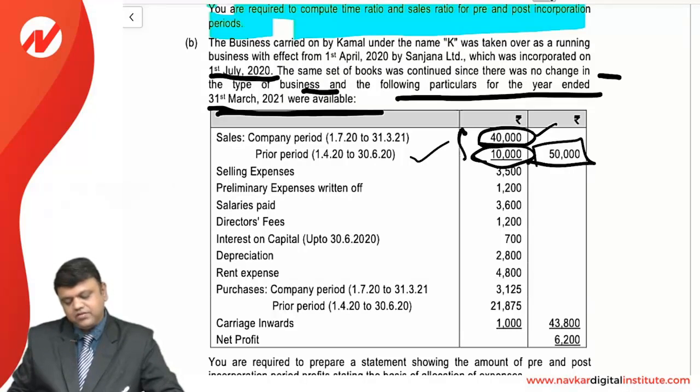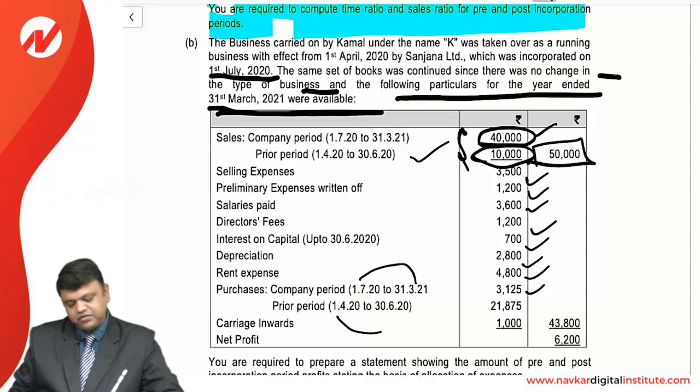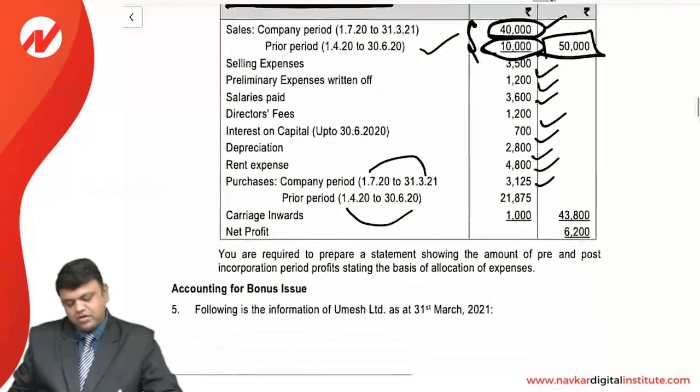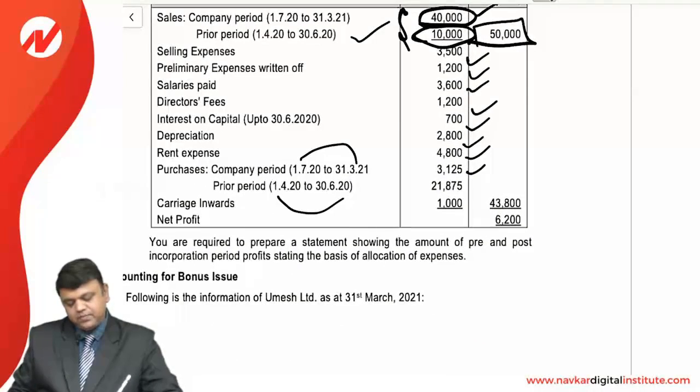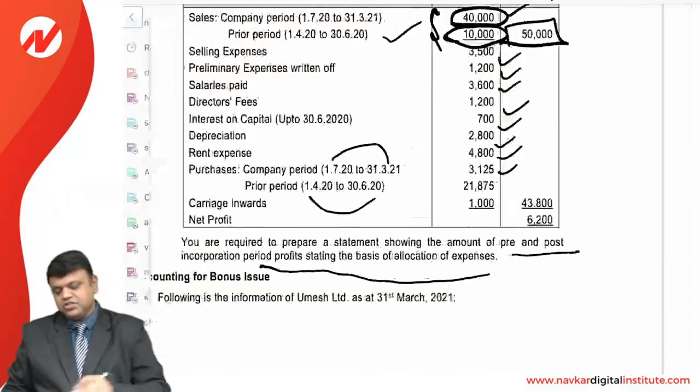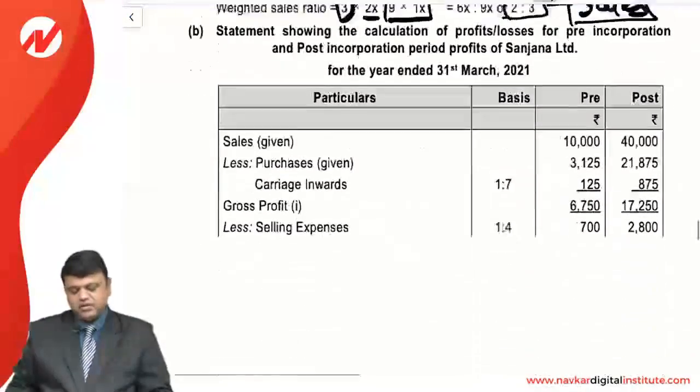Total 50 is divided into 40 and 10. Selling expense, preliminary expense, salaries, director's fees, interest on capital, depreciation, rent, purchases. That is from 1st July to 31st March and 1st April to 30th June. Carriage inward, net profit. You are required to prepare the statement showing the amount of pre and post-incorporation period profits, stating the basis of allocation of the expenses. So we need to also judge the basis on which these expenses are allocated.